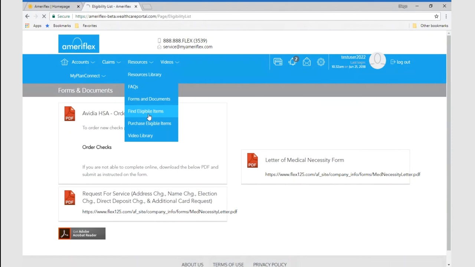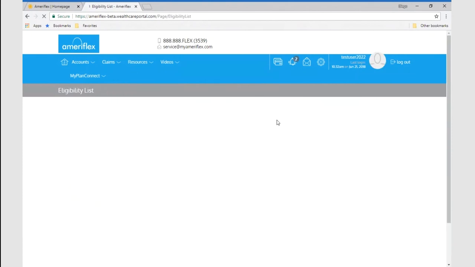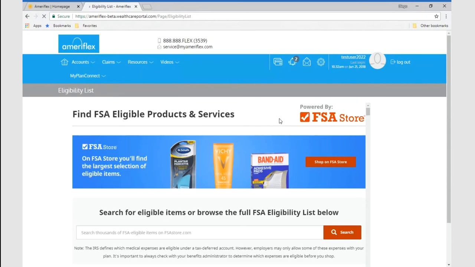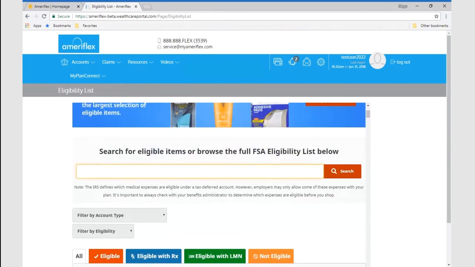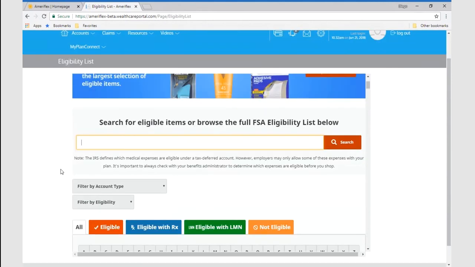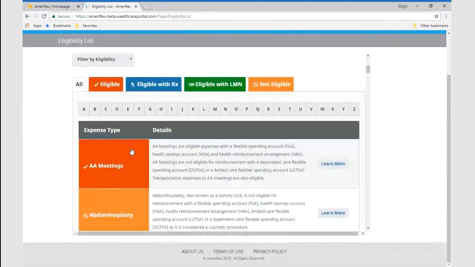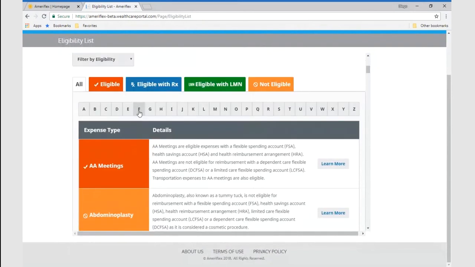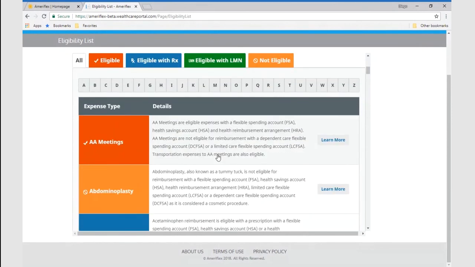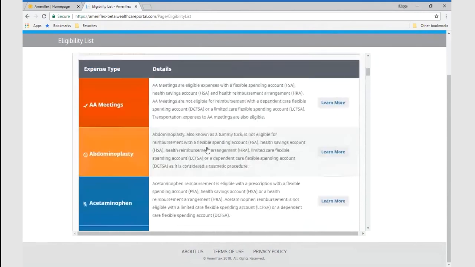We also have a full expense table of eligible items provided by FSA Store, where you can either type any item that you wish to know if it's eligible under the Flexible Spending Account, or there is a full table down here where you'll be able to see if it's eligible with a prescription, if it's eligible with a letter of medical necessity, or if it's not eligible at all. It's a very extensive table that is provided in here that you can access at any time.